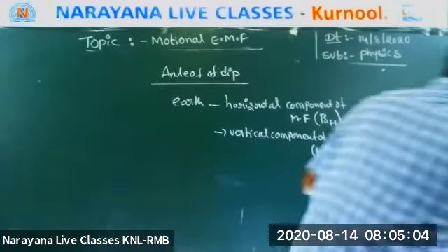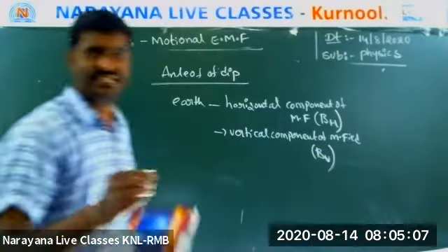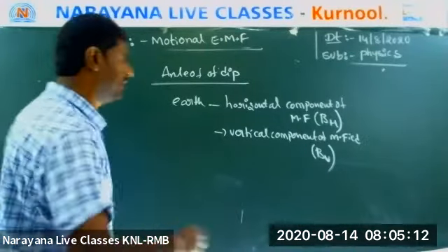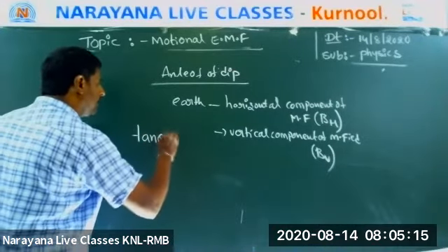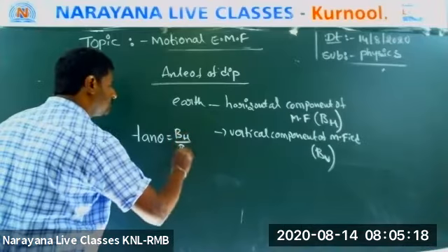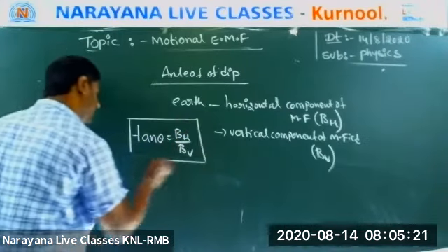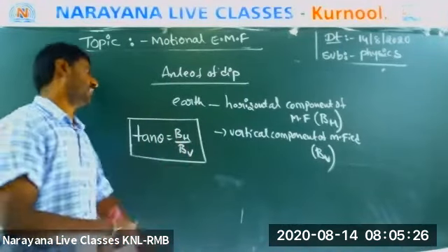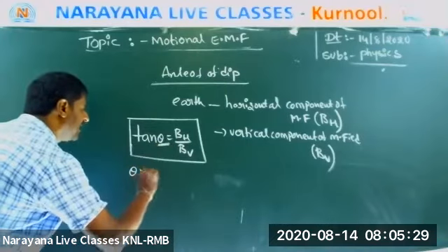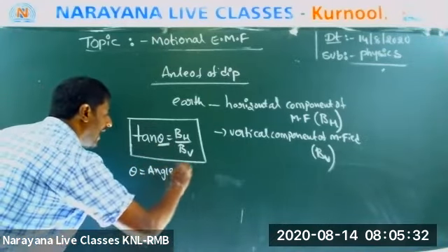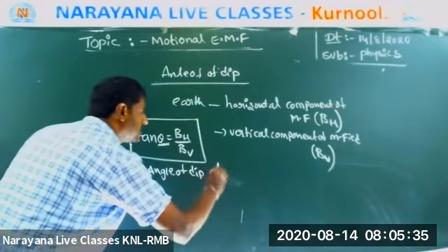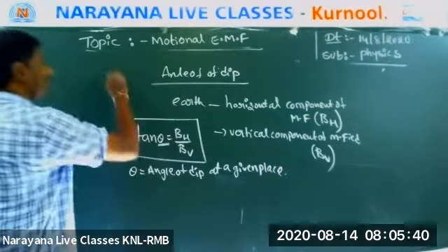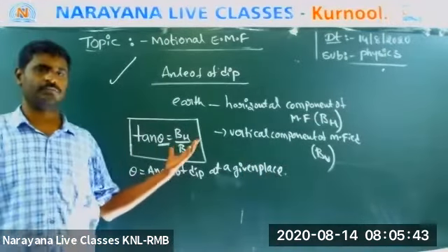Now, what is the relation between BH and BV at a place? Suppose in our Kurnool area, what is the relation between BH and BV? That is tan theta is equal to BV by BH, as we already discussed in magnetism matter. Tan theta is equal to BH by BV, where theta is the angle of dip at a given place. If you understood this, then you will do any problem of this type.